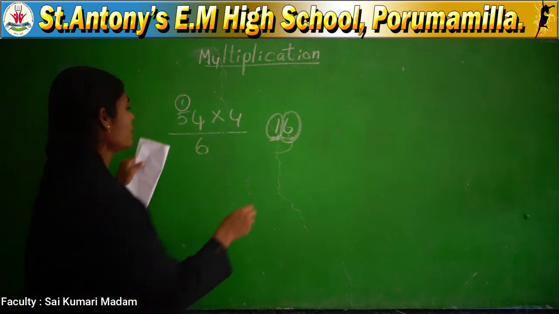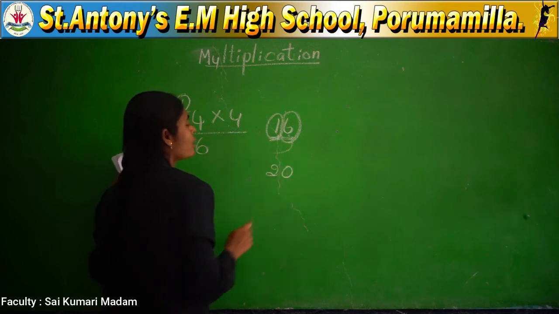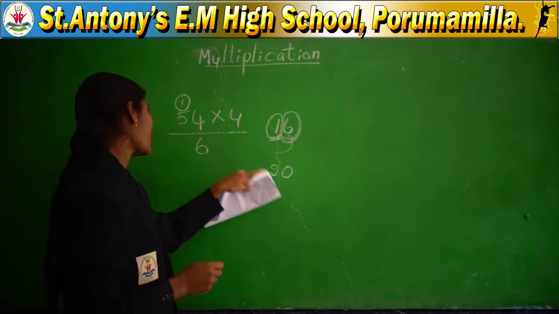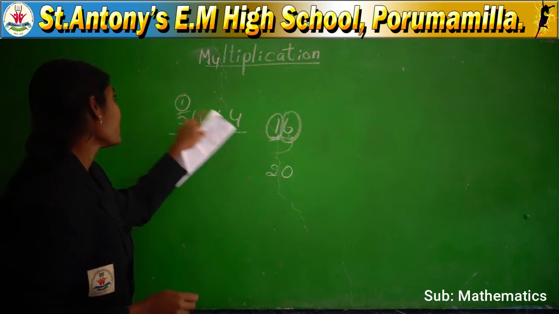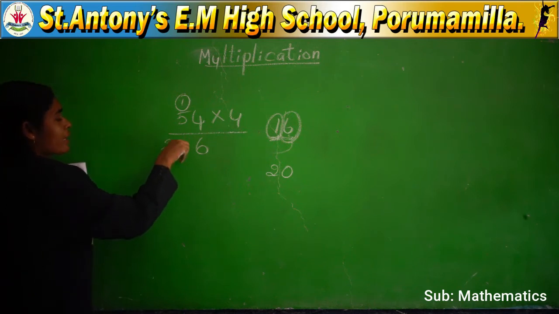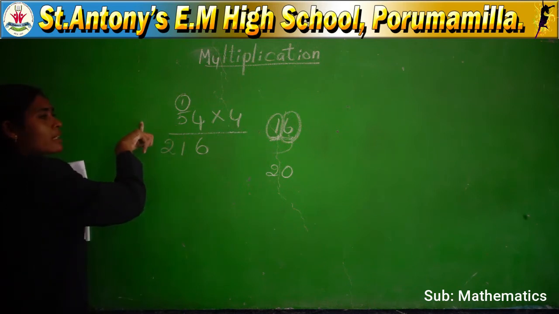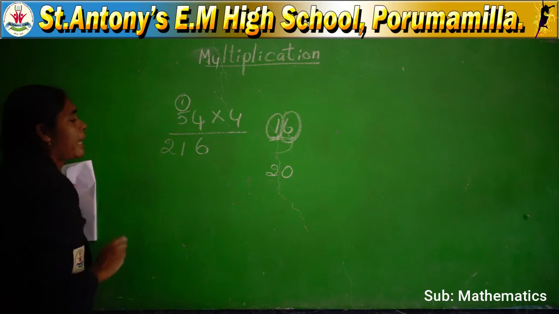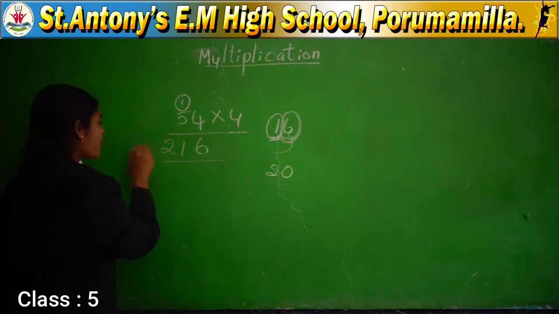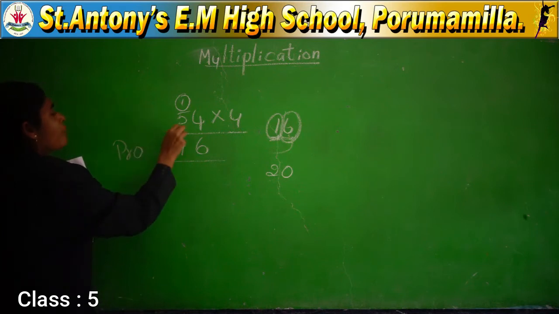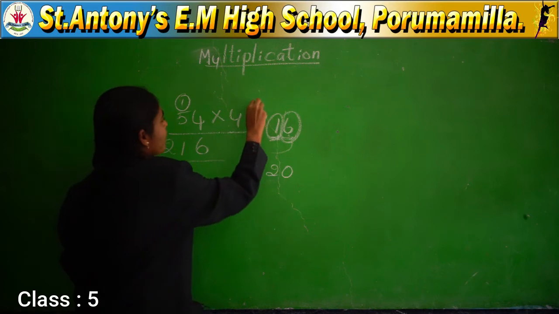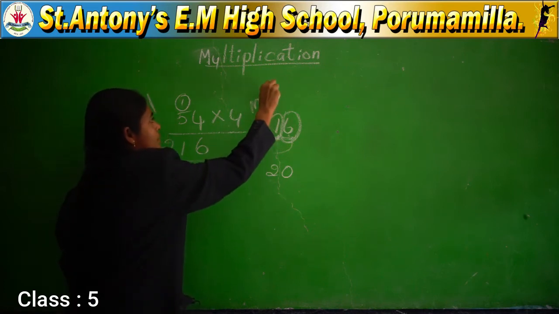4 5s are 20. And also add the carry number to the product. 20 plus 1 is 21. Directly you can write 21 here. Why? Because there is no other digit to keep a carry. Directly you can write 216. This should be the product. And 54 should be the multiplicand. And 4 should be the multiplier.